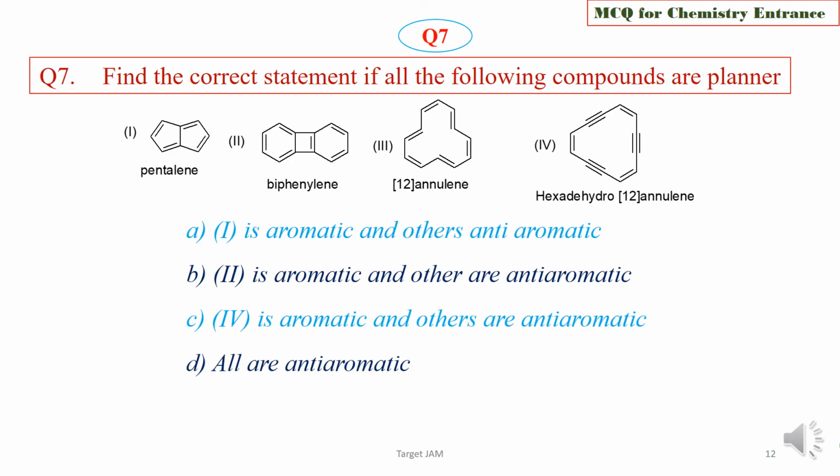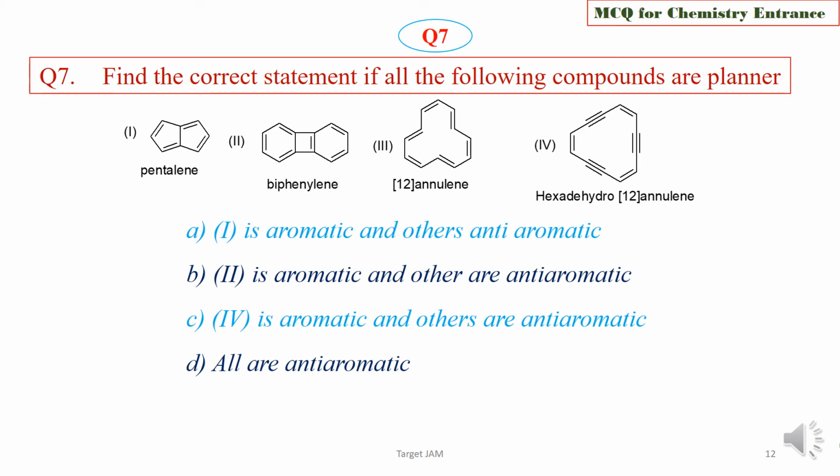Question 7. Find the correct statement if all the following compounds are planar. There are 4 compounds: pentalene, biphenylene, 12-annulene, and hexadehydro-12-annulene. Consider that all these 4 compounds are planar. Then find the correct statement.